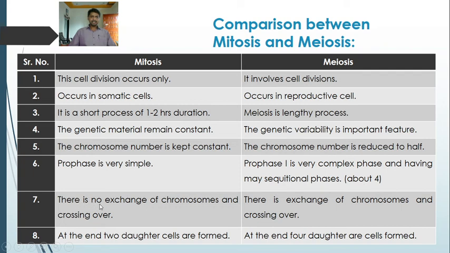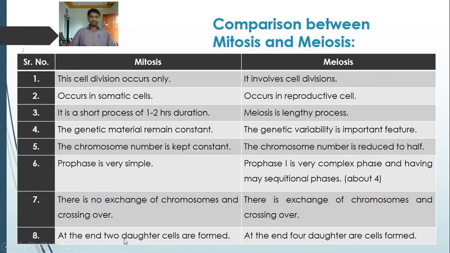In mitosis, there is no exchange of chromosomes and no crossing over. New combinations do not occur due to mitosis. The daughter cells formed are like the parent cell with respect to the number of chromosomes, the size, the content. So there is no exchange of chromosomes and crossing over. In meiosis, there is exchange of chromosomes and crossing over.